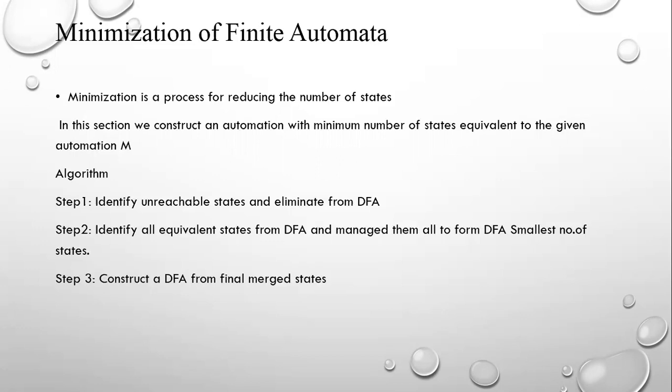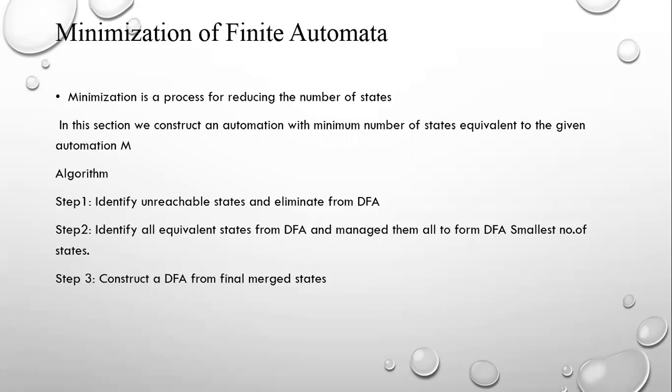First of all, identify the unreachable states. Those states should be eliminated first. The next one is to identify all equivalent states from the DFA and merge them to form a DFA with the smallest number of states.